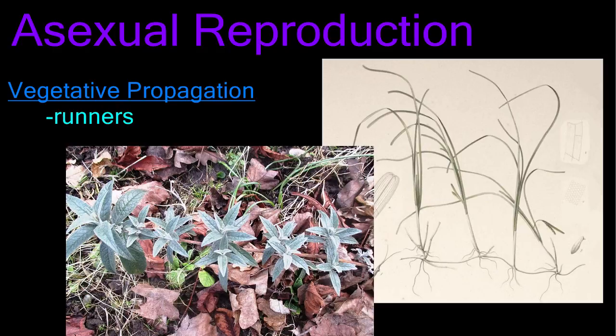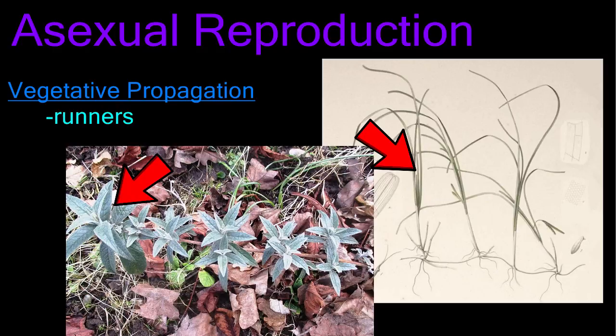Strawberries and many grasses propagate by runners. Runners are stems that grow outward along the ground and establish new roots and shoots. The new plant that springs up is capable of living independently from the original plant and is genetically identical to the original plant.